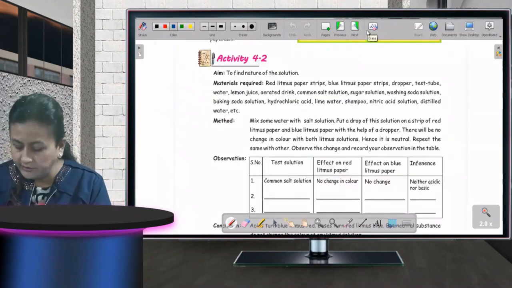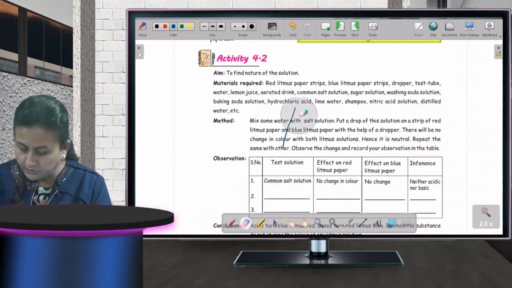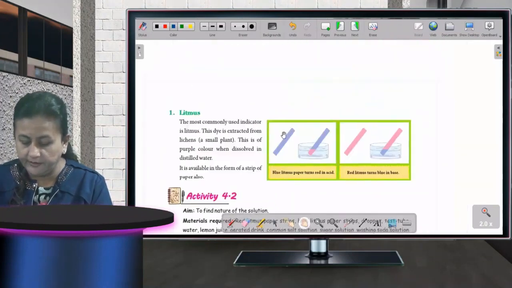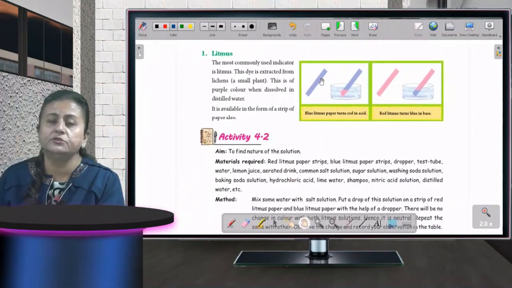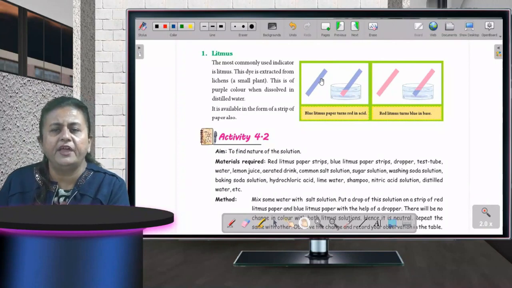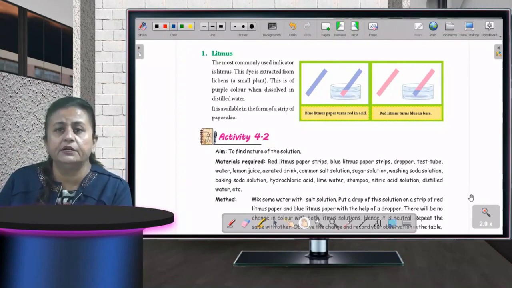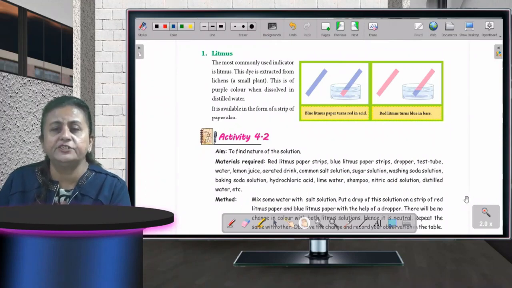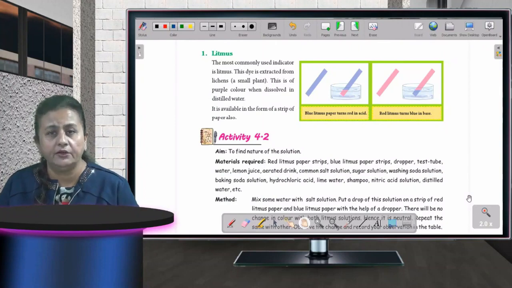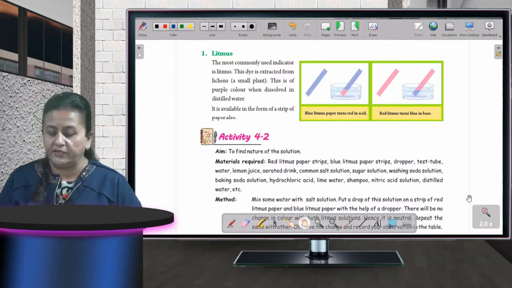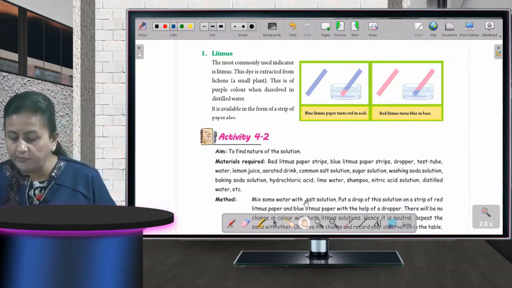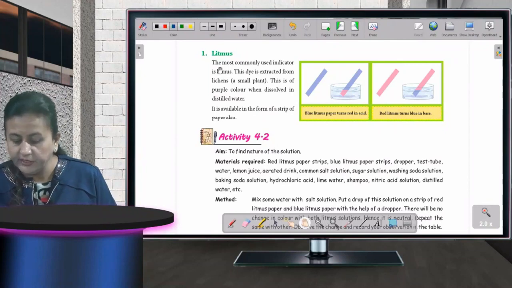Now the next one, you can all see on your screens also. The first indicator is litmus. Very common word, you must have heard about this word litmus. It's a strip of paper which changes its color when we put in an acidic thing or a basic thing. This is the most commonly used indicator.